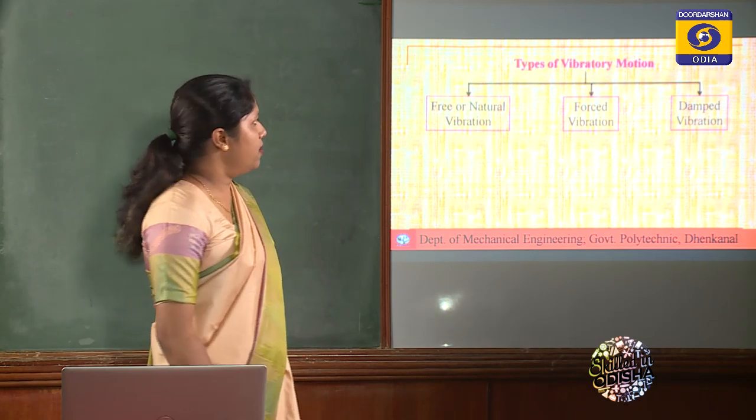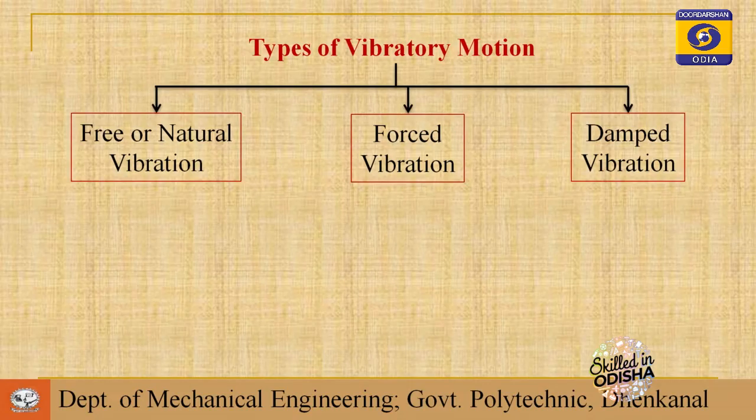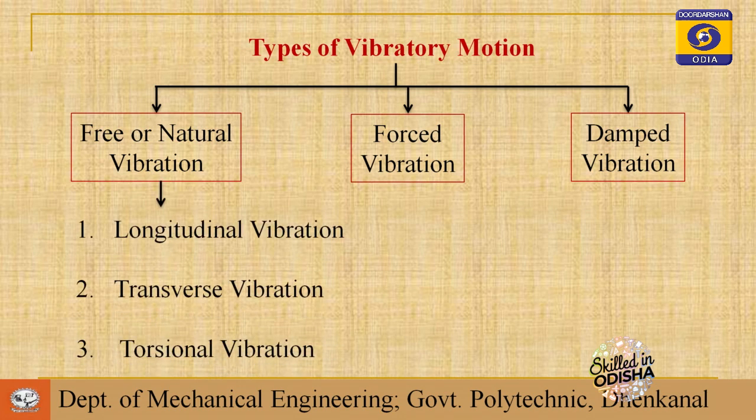Then we'll see our next part, what are the types of vibratory motion. It is generally of 3 types. The first one is free, or it is called natural vibration. Next is forced vibration and damped vibration. Again, this free or natural vibration is classified into 3 types: longitudinal vibration, transverse vibration and torsional vibration. In the next slide, we'll see them one by one.